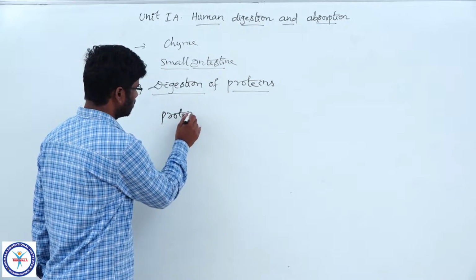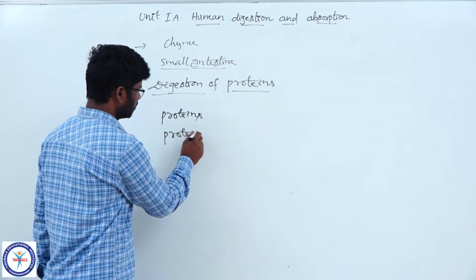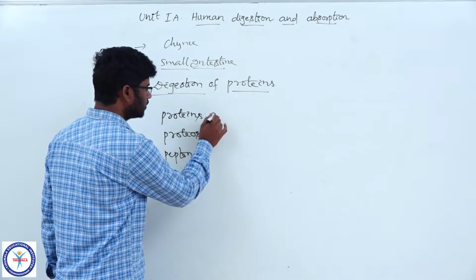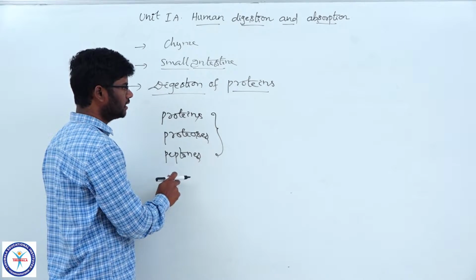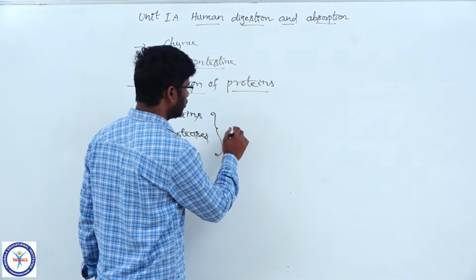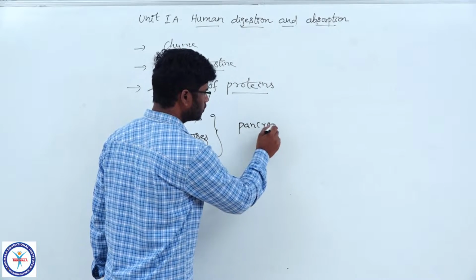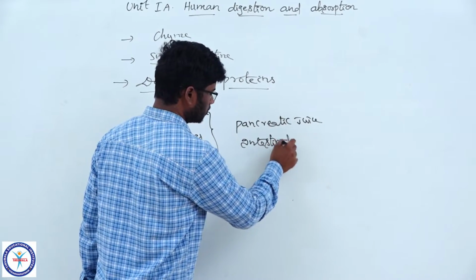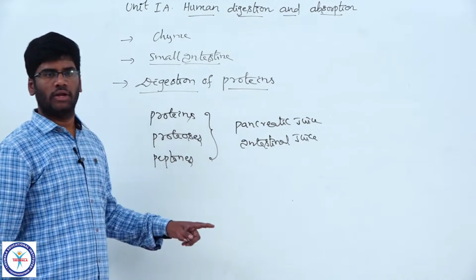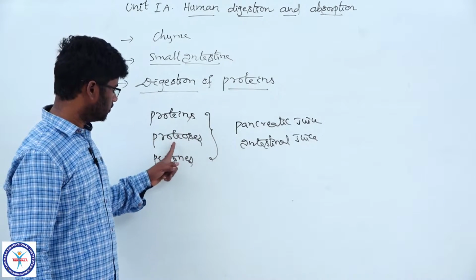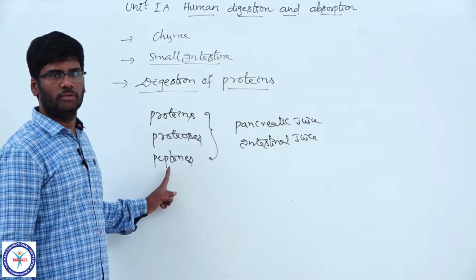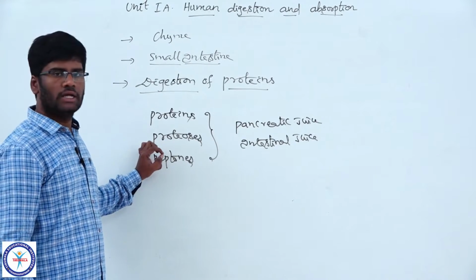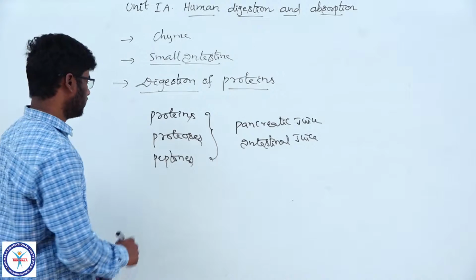Proteins, proteases and peptones. These three are the contents of the acidic chyme of the stomach, slowly reaching the lumen of the small intestine, and these are acted upon by enzymes of both pancreatic juice and intestinal juice. The enzymes of pancreatic juice and intestinal juice act on these substances only in the alkaline medium. What is the optimal pH? 7.8 is the optimal pH for the enzymatic activities.